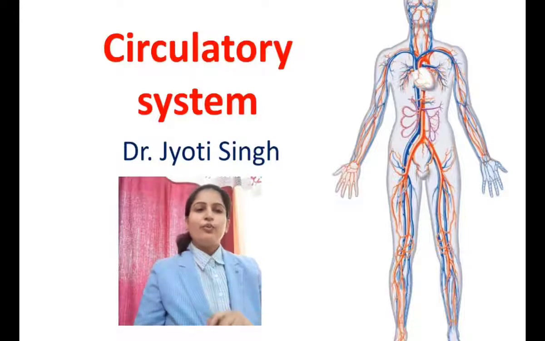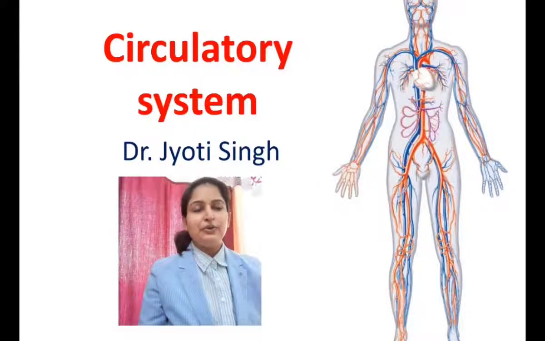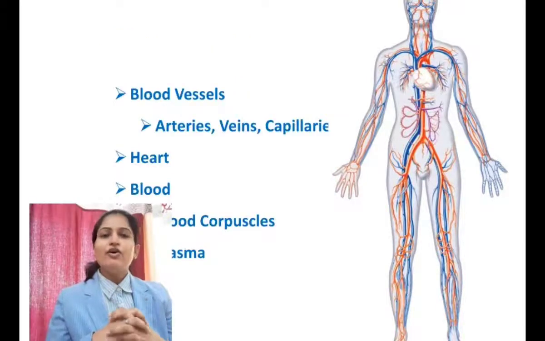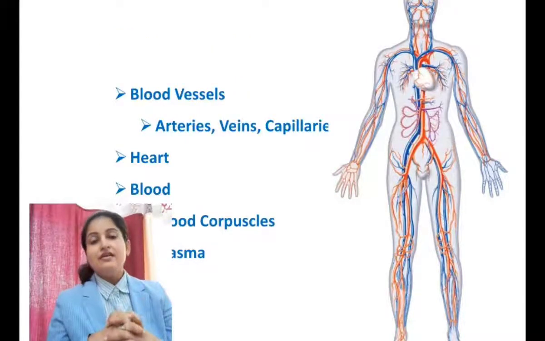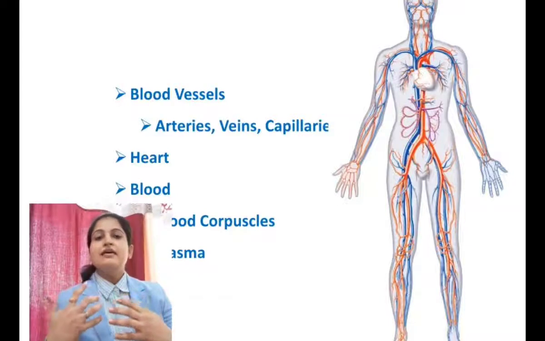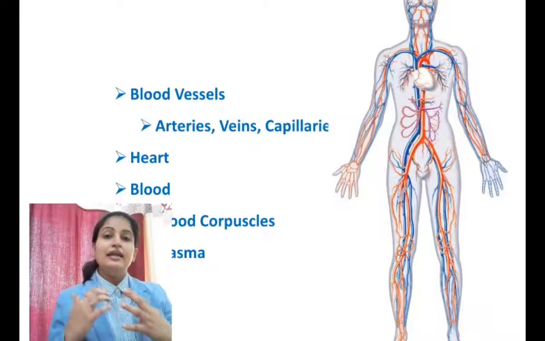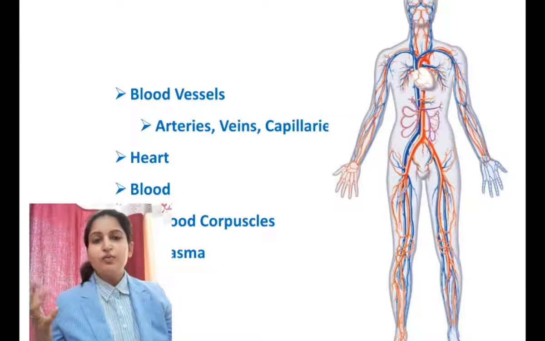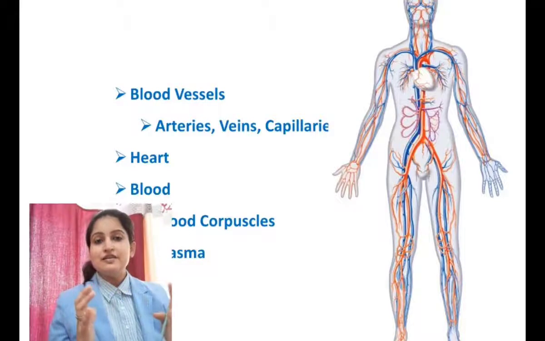Okay, so we are going to study in this video the circulatory system, or you can call it the vascular system, or you can call it the cardiovascular system. Okay, so what is the significance of the circulatory system? Because the circulatory system has a component known as blood, and in the blood all the nutrients, all the hormones and all the waste materials are dissolved and transported to each and every cell of the body.